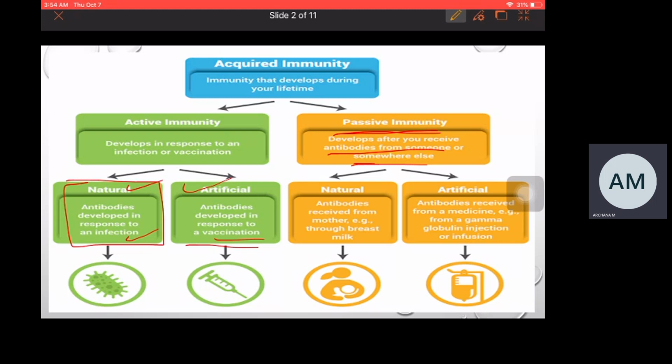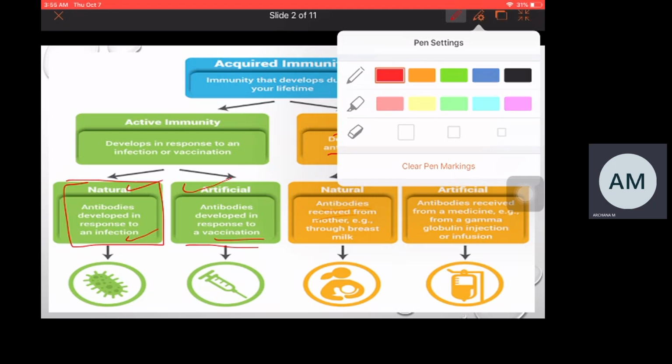Then coming to passive immunity. As mentioned, passive immunity develops after you receive antibodies from someone or somewhere else. Somewhere else meaning through medicines. Again, passive immunity is of two types: natural passive immunity and artificial passive immunity. Natural passive immunity is a type of immunity which develops after a person receives antibodies from the mother naturally.